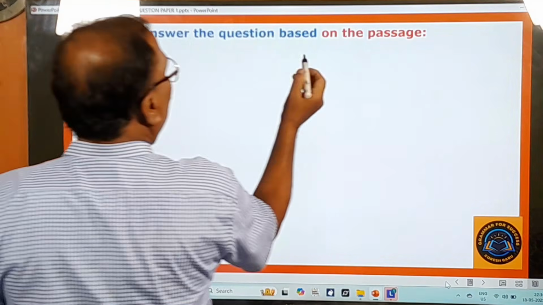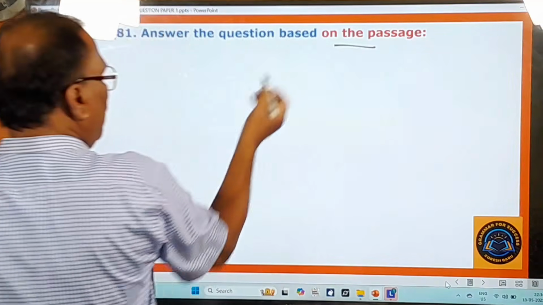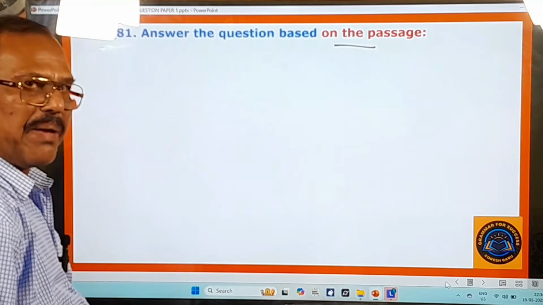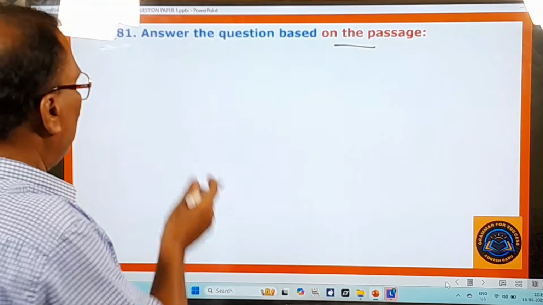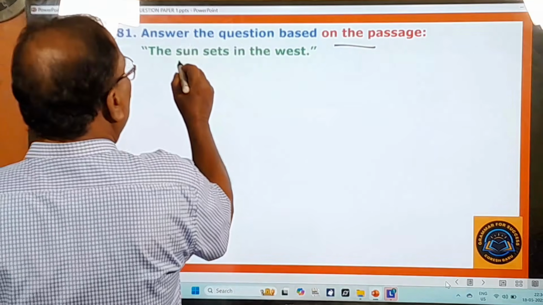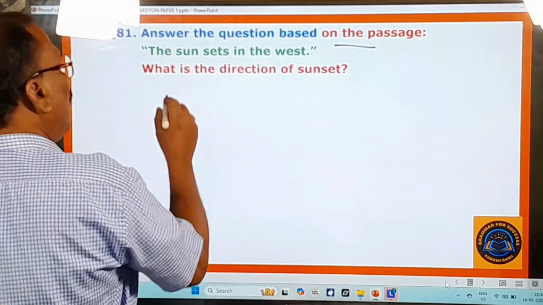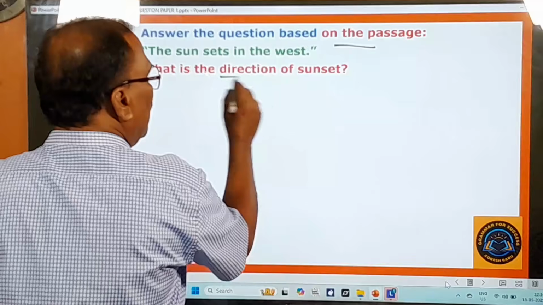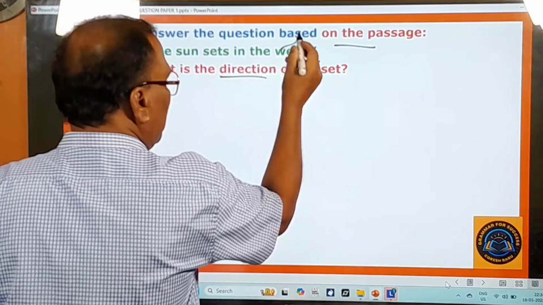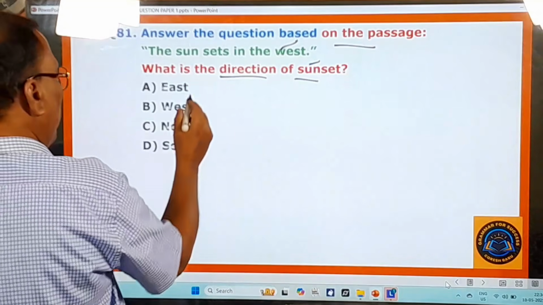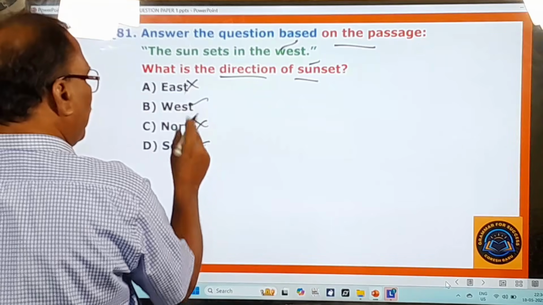81st question. Answer the questions based on the passage. Some passage is given, and basing on that passage, a question is given. You have to answer that question. So here, pay attention. "The sun sets in the west." It's such a simple passage. And the question is, what is the direction of sunset? Westward. So that's why here you pay attention: east, west, the right one.